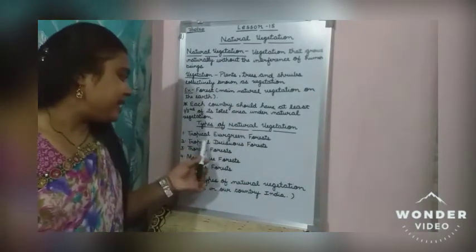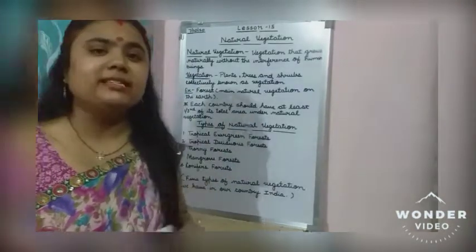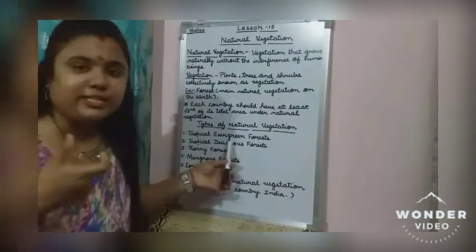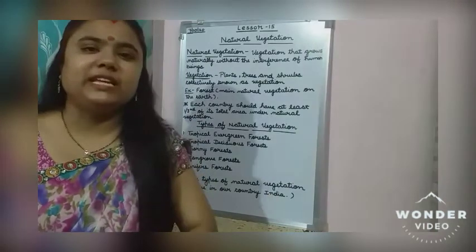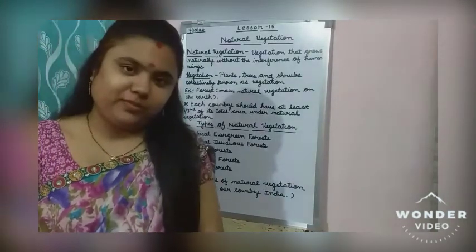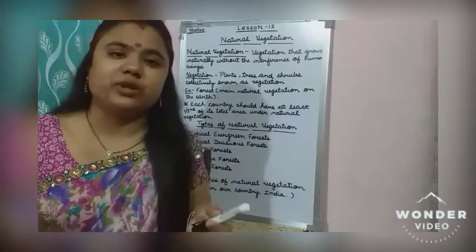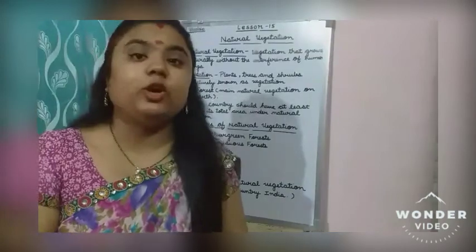Then second is tropical deciduous forest. Now what is the meaning of deciduous? Deciduous trees are those which shed their leaves once in a year, in the autumn season.